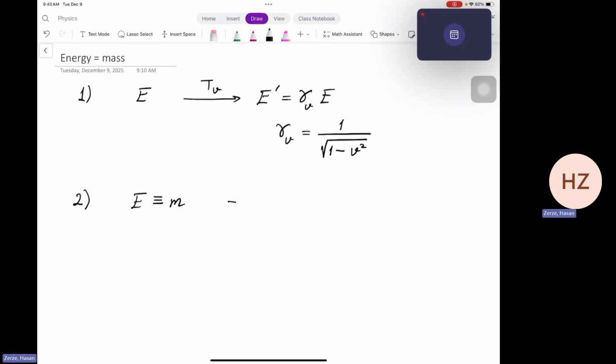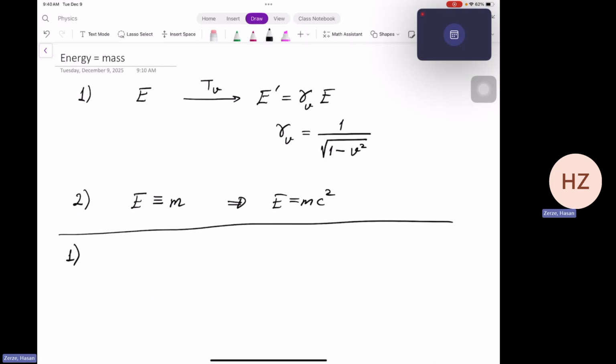So more generally, we can write down E is equal to mc squared, but when we work with the units in which speed of light is 1, then E becomes equal to mass. So we're going to do the first part of the proof, which is showing that the energy transforms as gamma V times the original energy.